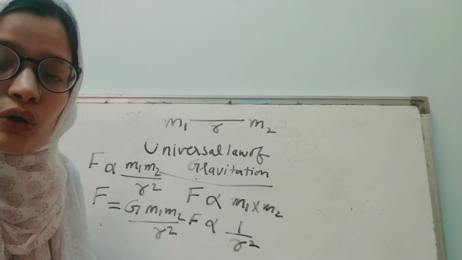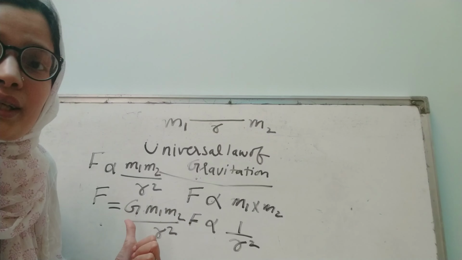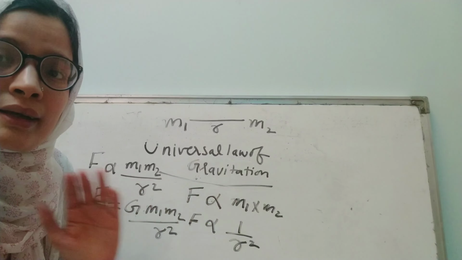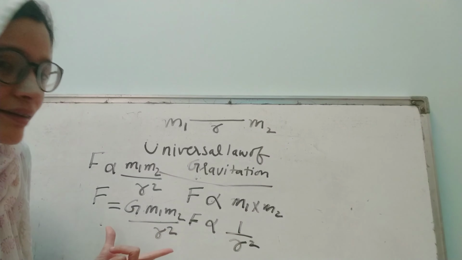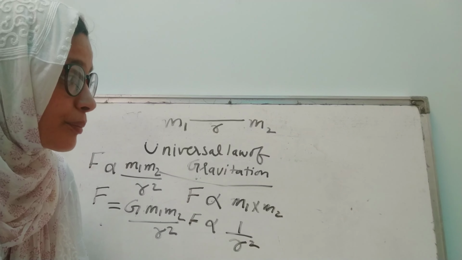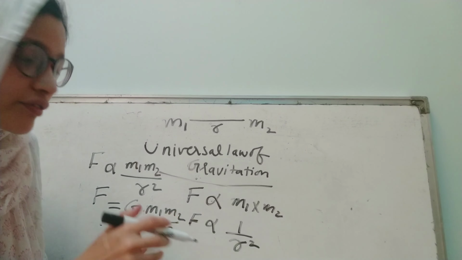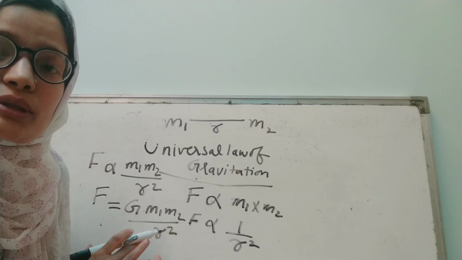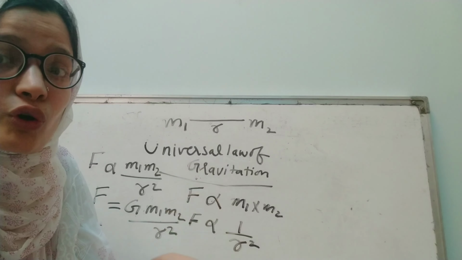I mean, anywhere on earth, and anywhere in the universe, the value of G is the same. And this universal law of gravitation can be applied to any two objects in the universe. This is the beauty of this equation. It is as simple as that, and it can explain so many phenomena. Suppose you are standing on earth, then earth is putting a force of this much amount on you, and you are also putting a force of this much amount on earth. That's why you are able to stand firm on earth. You are not falling into it.